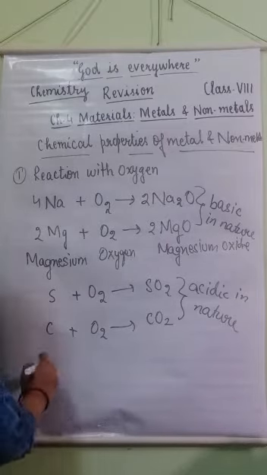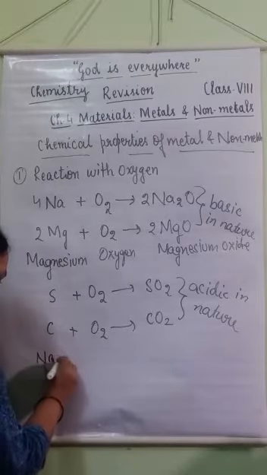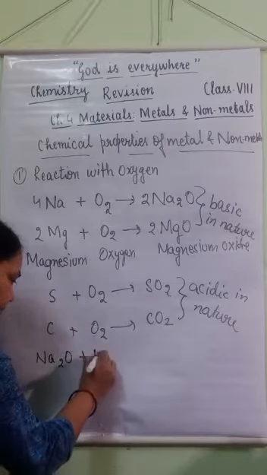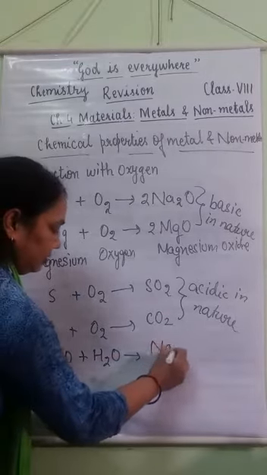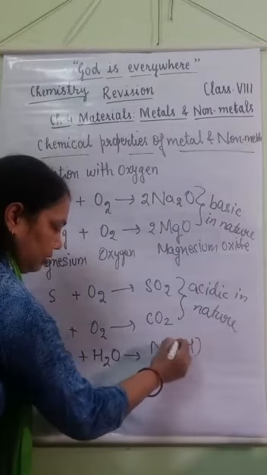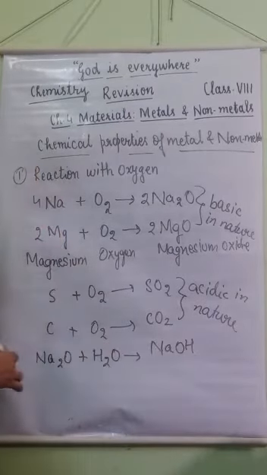Like when sodium oxide reacts with water, it forms sodium hydroxide, which is basic in nature.